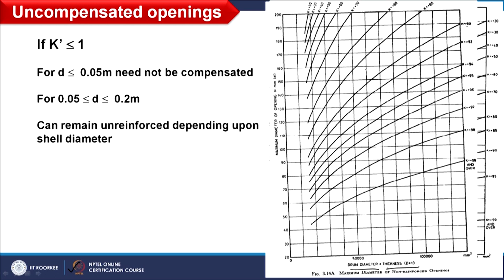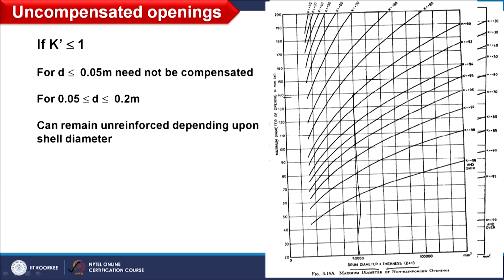For example, if I have this K value as 0.8 and let us say drum diameter into thickness is 50,000, we can consider this over here, and here we can see that this value comes to around 138.